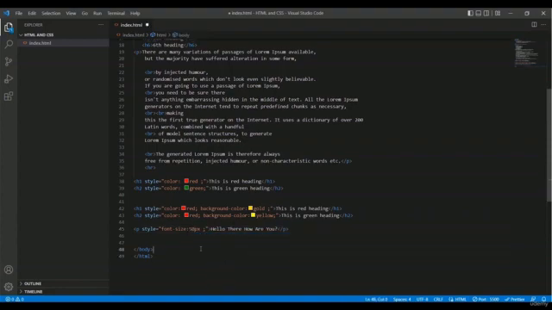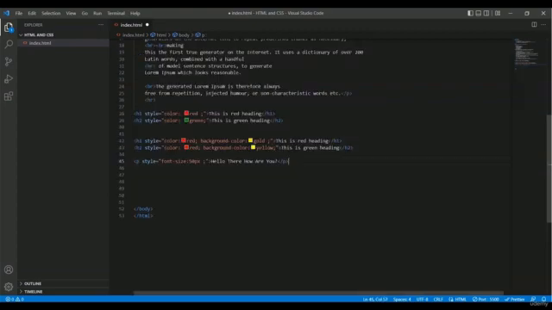Okay, now we will apply the font style. You may know there are different types of fonts available. So if you need to change the font, then what will you do? You can change the font very easily. So how you will do that, we are going to learn right now.